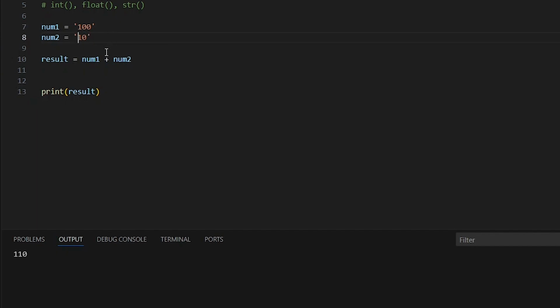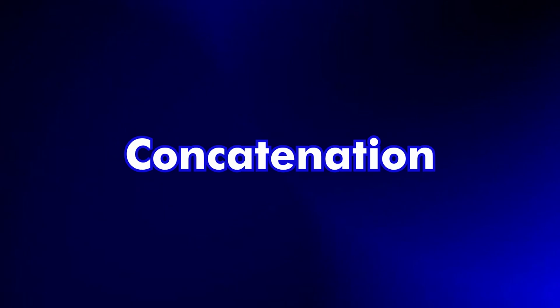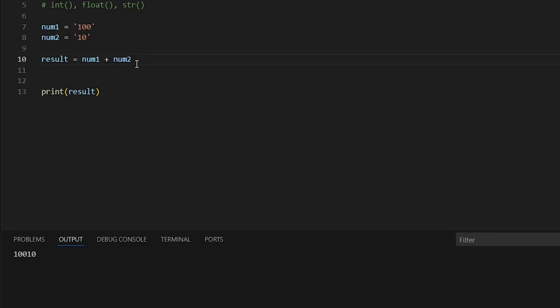Then another thing again is, let's look at 100 like this, and I put this in quotes. If I use a plus operator, we're going to learn more about this when we get to strings. If I put a plus operator between two strings, it is not going to perform the usual addition we expected from numbers. So if we run this program, we're going to see 10010. So this operation is called concatenation, when you join two strings together. And a typical example of concatenation, let's look at this example.